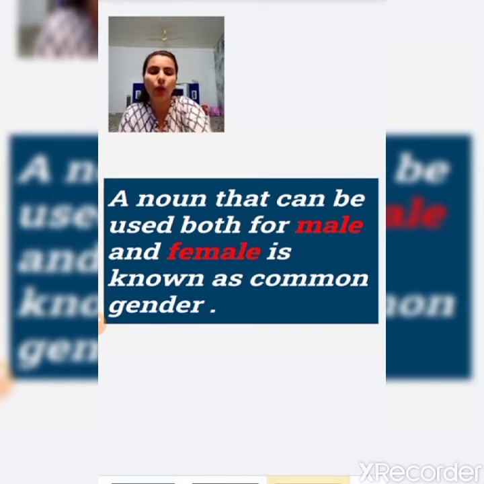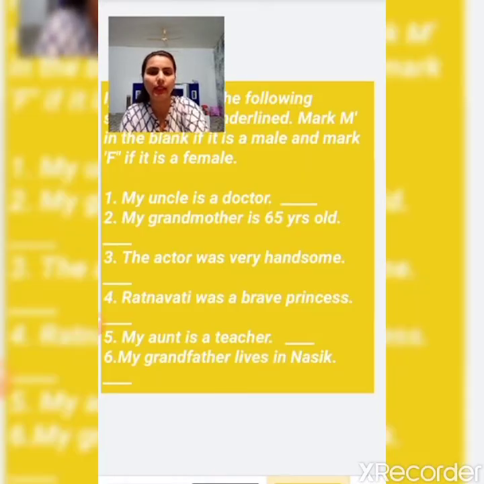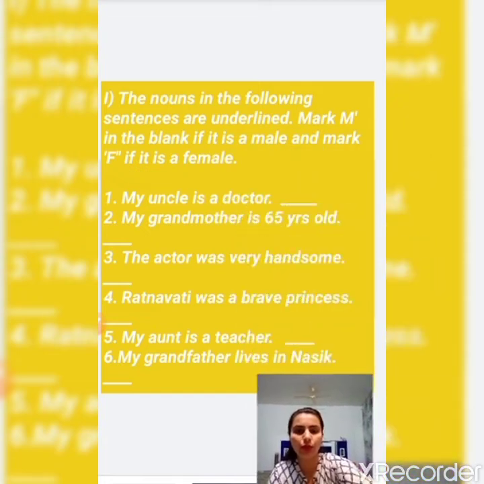Now, on behalf of this, we are going to perform some activities. Hope with this revision you are clear. What is gender? What is masculine gender? What is feminine gender? And what is the common gender? Now, with the help of these activities, we will be more clear with all these definitions. Let's perform the first activity. See here, I'm going to show you.